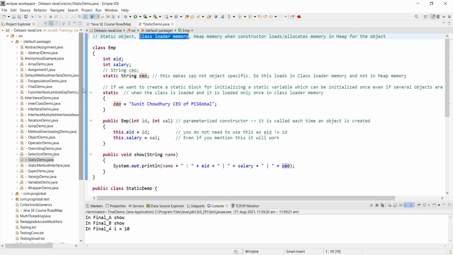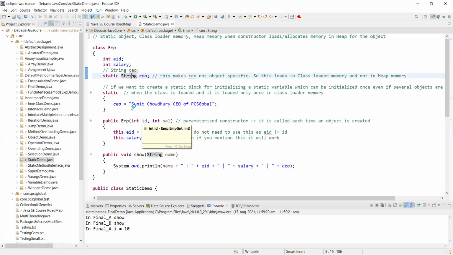We will see an example here. Let's say we have declared a static String, where String is the data type, CEO. If we want to create a static block for initializing a static variable, which can be initialized once,